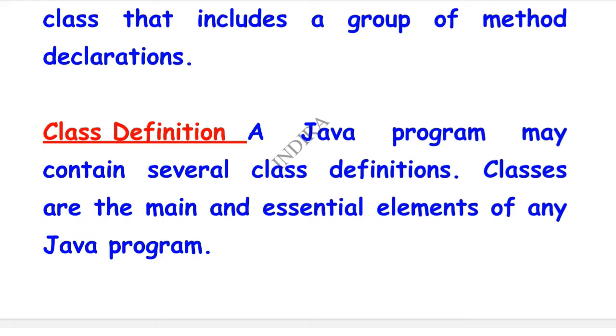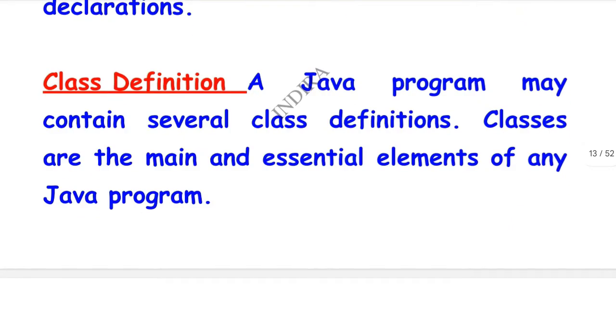In OOPS we learn about the class. A class is nothing but a collection of objects, and it doesn't consume any space. Coming to Java also, classes are the main and essential elements of any Java program. That means in a Java program, class is the main, important and necessary element. Why? Because the class definition contains many classes. Without a class we can't execute the Java program.